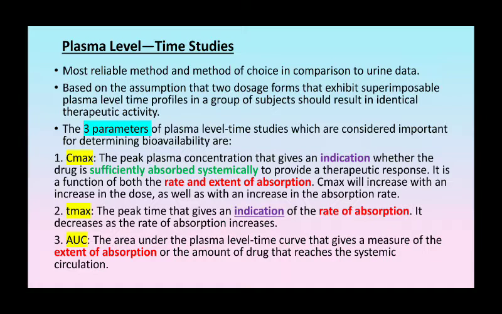The three parameters of plasma level time studies which are considered important for determining the bioavailability are: first is the Cmax, the peak plasma concentration that gives an indication whether the drug is sufficiently absorbed systemically to provide a therapeutic response. It is a function of both the rate and extent of absorption. Cmax will increase with increase in the dose as well as increase in the absorption rate.